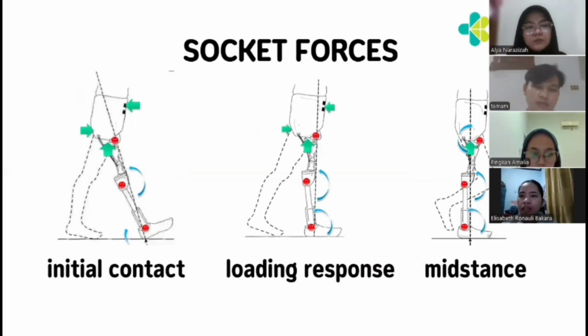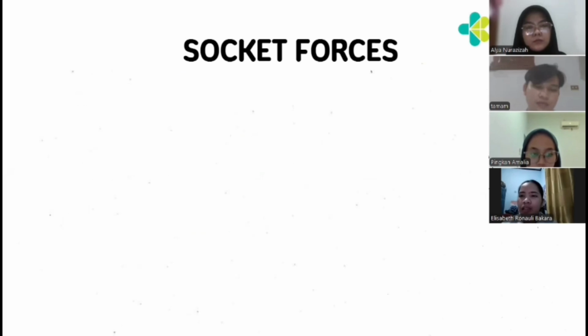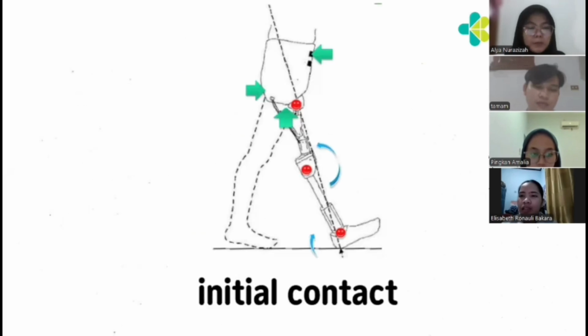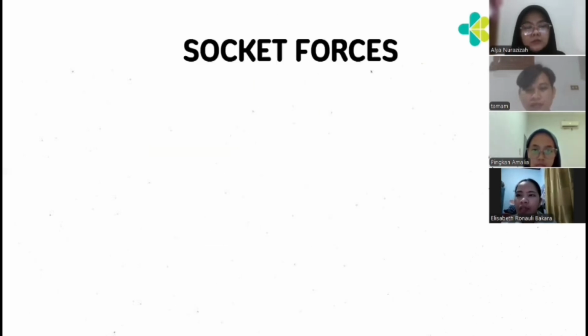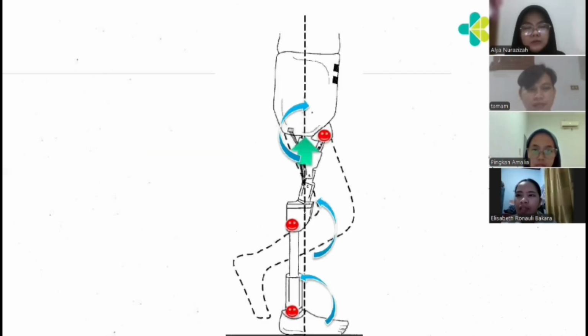So this is the socket force during each phase of gait. First, on the initial contact, the pressure is on the anterior proximal and posterior distal, and also on the weight bearing area on the IT. For the loading response, the socket force is on the anterior proximal and also posterior distal, same as the initial contact. And for the mid stance, the pressure is only on the distal.